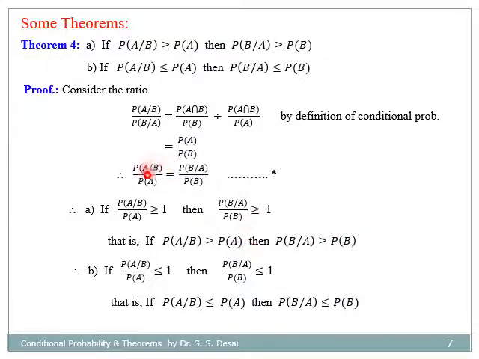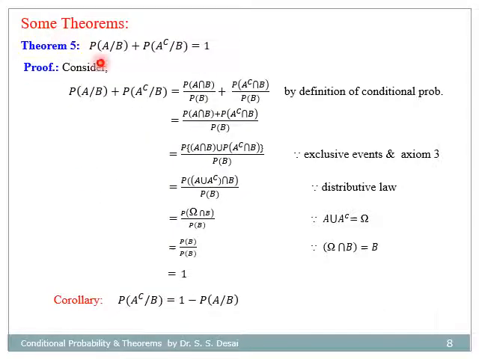Similarly, if this ratio is less than or equal to 1, then this ratio is also less than or equal to 1. Now, this ratio being less than or equal to 1 means probability of A given B should be less than or equal to probability of A, and this ratio being less than or equal to 1 means probability of B given A should be less than or equal to probability of B. Hence the proof. Next theorem: probability of A given B plus probability of A complement given B is equal to